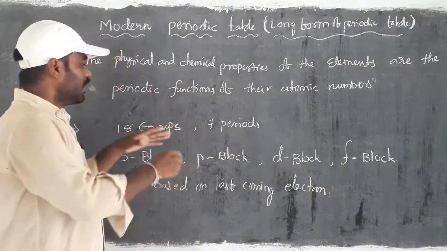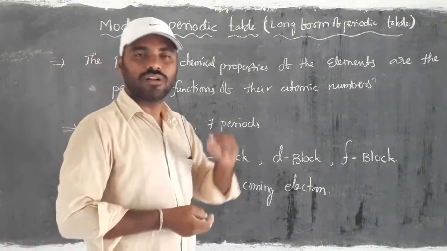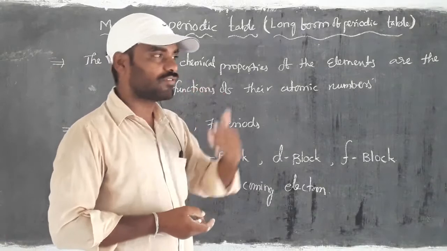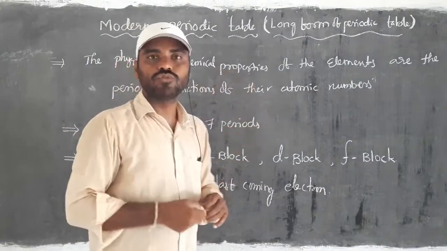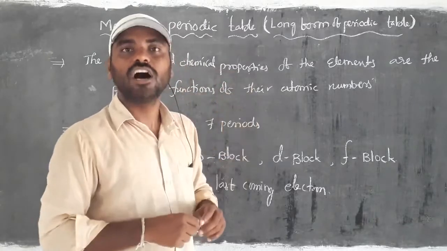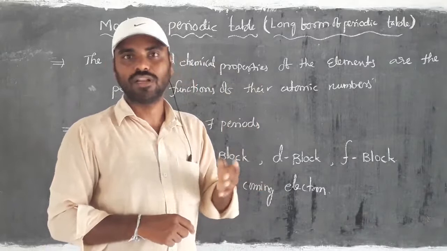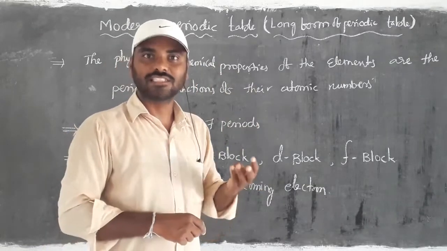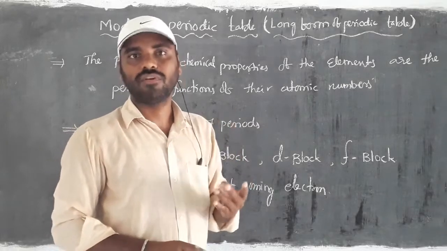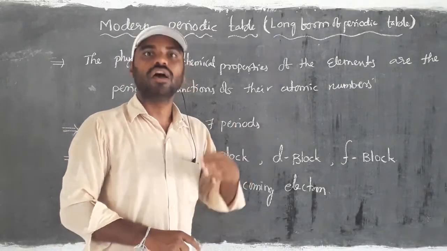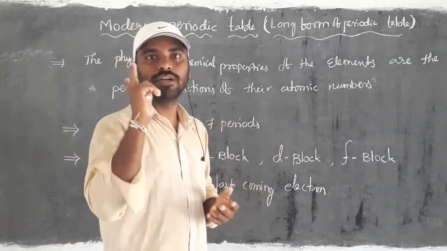Moreover, we already have a little knowledge from the structure of the atom. Electrons are distributed in orbitals like s orbital, p orbital, d orbital, and f orbital. The s orbital is a single one, p orbitals are 3 in number, d orbitals are 5, and f orbitals are 7. In each orbital we can accommodate only 2 electrons.